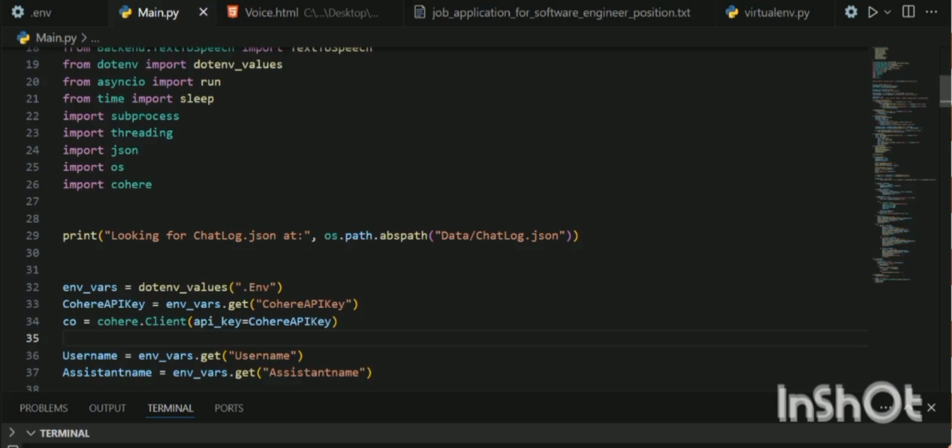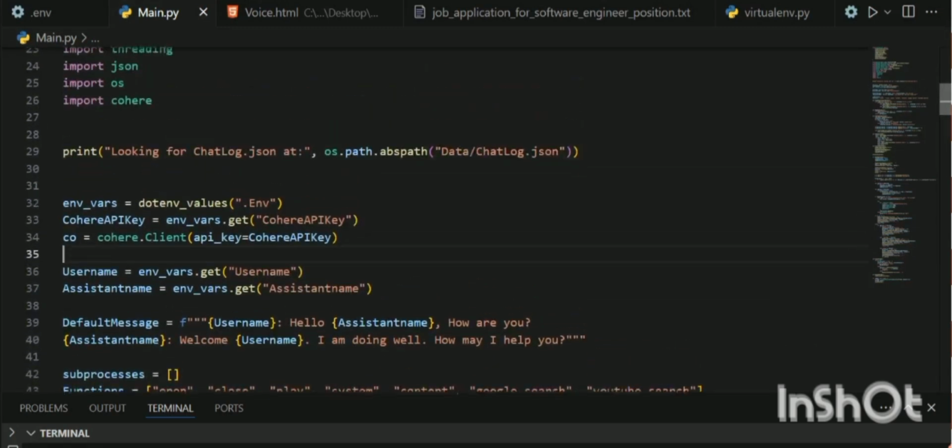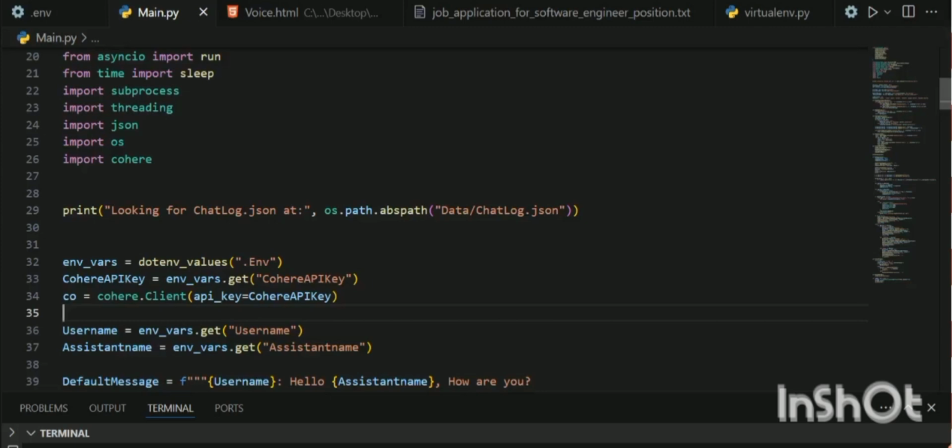Now let me introduce you to our AI voice assistant. This intelligent system listens to your voice, understands your query, and classifies it into different types like general conversation, real-time search, or specific automation tasks such as opening applications, playing music, or writing content.